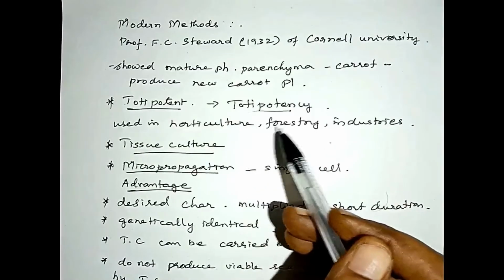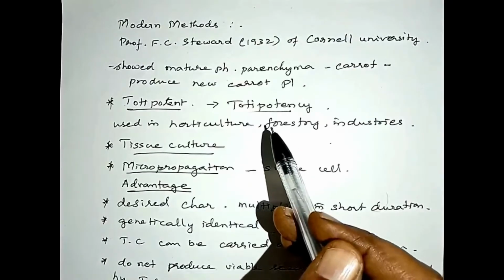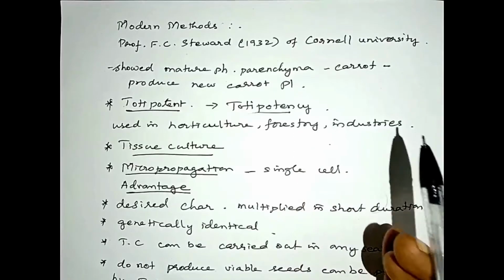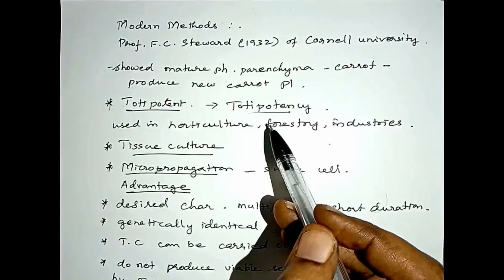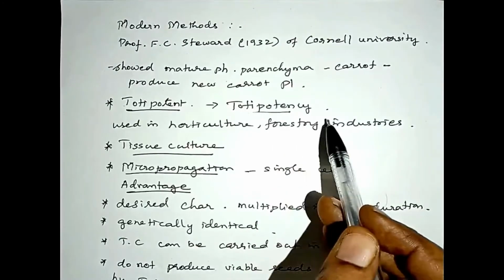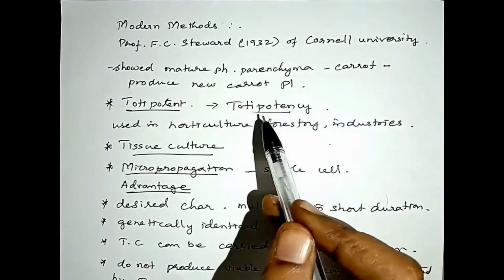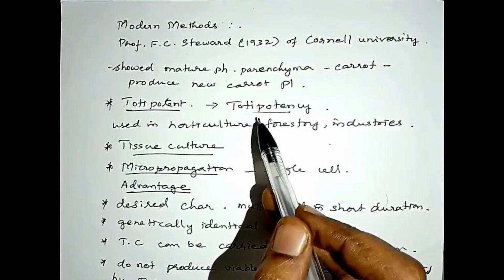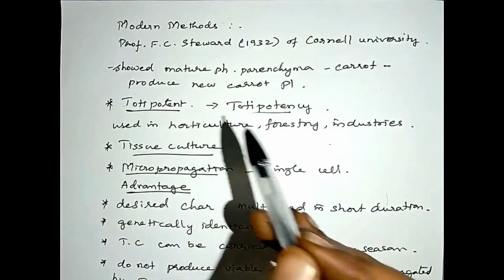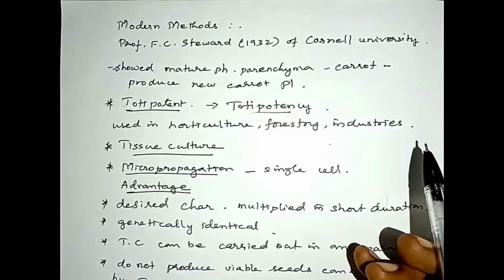What is totipotency? This is the genetic ability of the plant cell to produce the entire plant under suitable condition. I repeat, the genetic ability of the plant cell to produce the entire plant under suitable condition is said to be totipotency. And this property of totipotency of the plant cell is being used in horticulture, forestry, and agricultural industries.